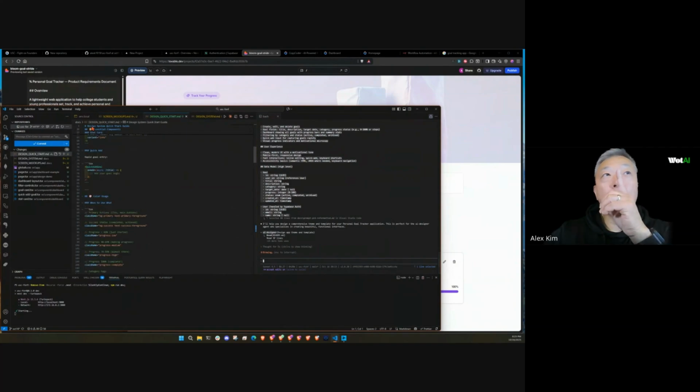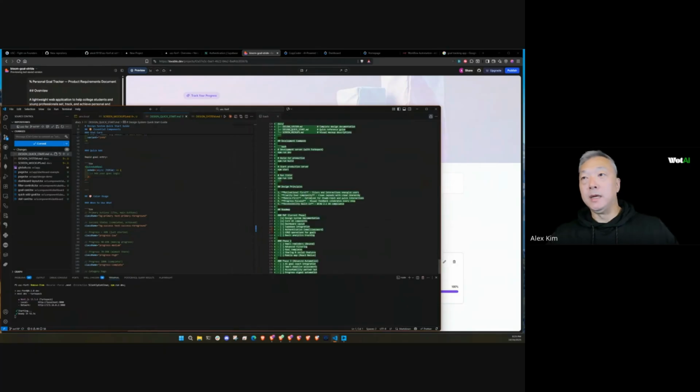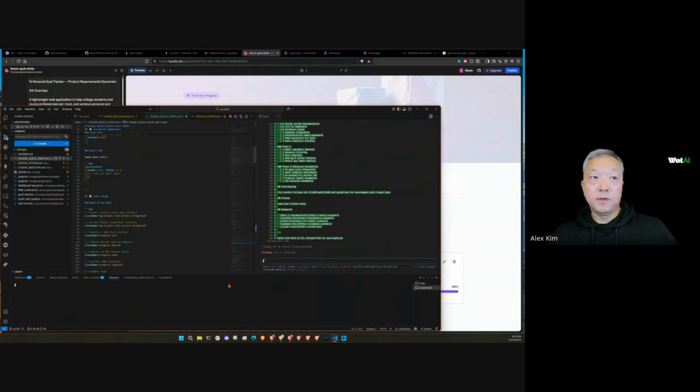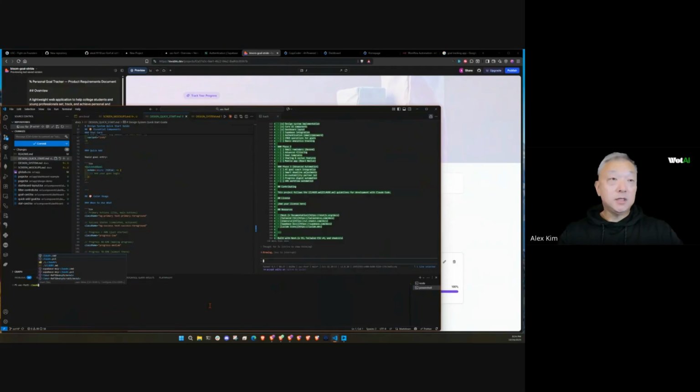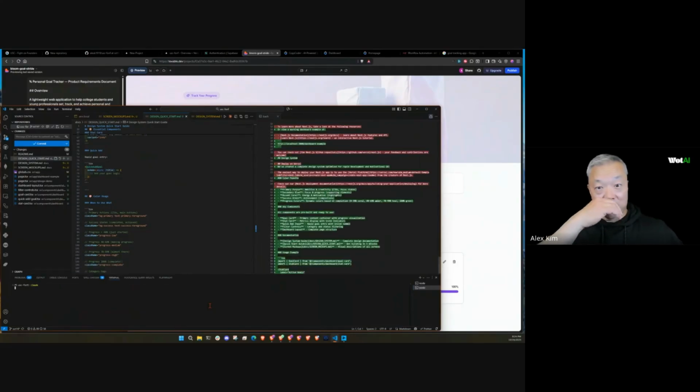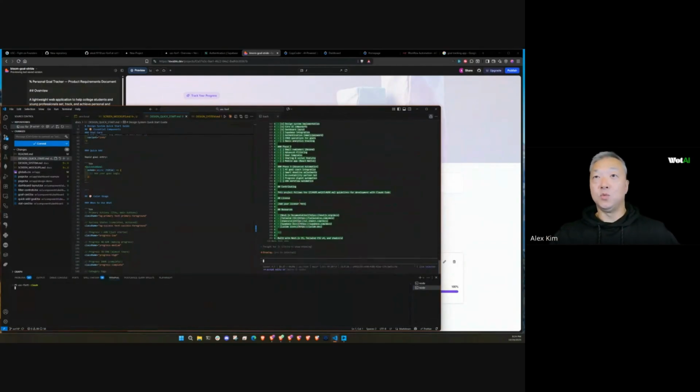Nice. The reason that we're seeing all of this happen is because it's following the instructions inside of this designer agent. So if I can show you guys, if I start another Claude instance, okay, and this is another reason here, guys, where you don't have to be stuck in just one Claude instance. You can actually run multiple instances as you're doing different things within this project or in other projects.